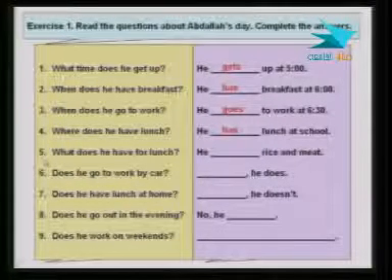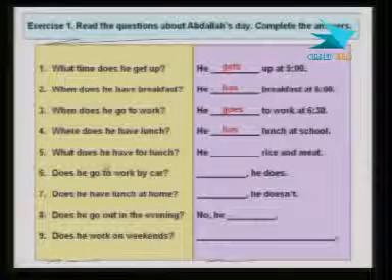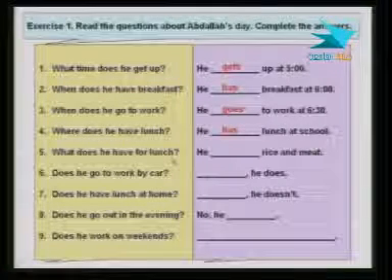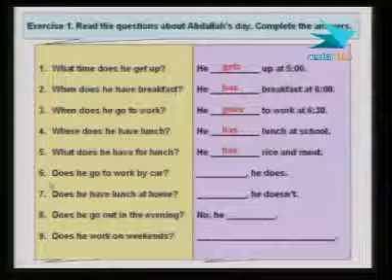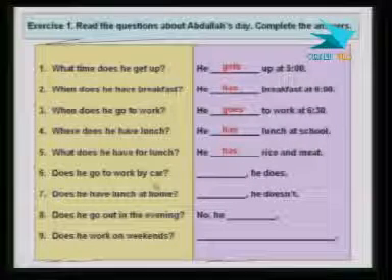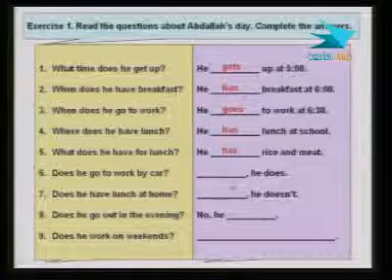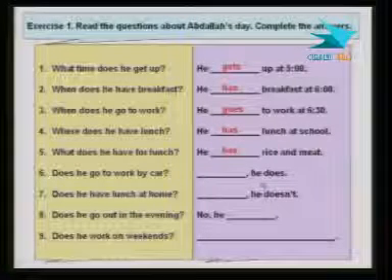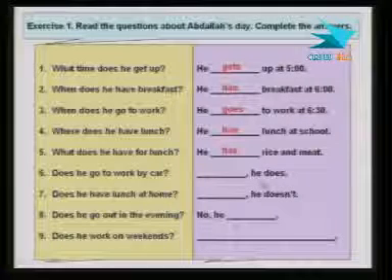And number 5, what does he have for lunch? What does he have for lunch? That means what does he eat at lunchtime. He has rice and meat. Question 6, does he go to work by car? That's a yes, no question, so we need either yes or no. Of course, you have to decide based on the rest of the sentence.